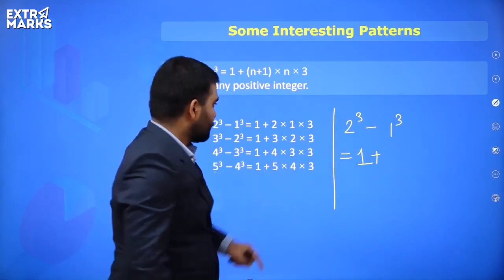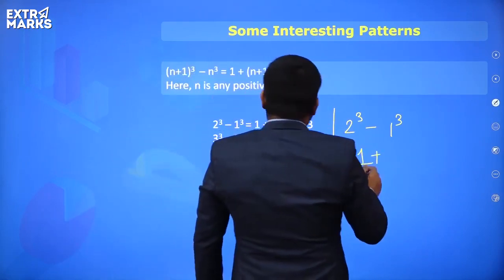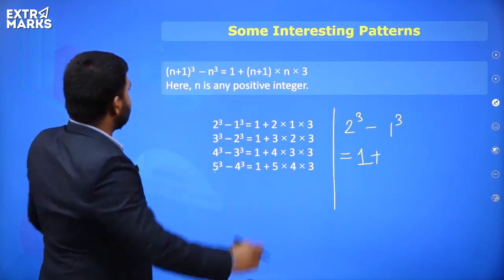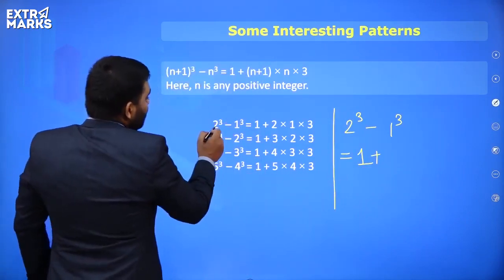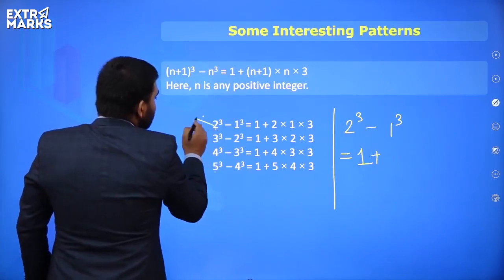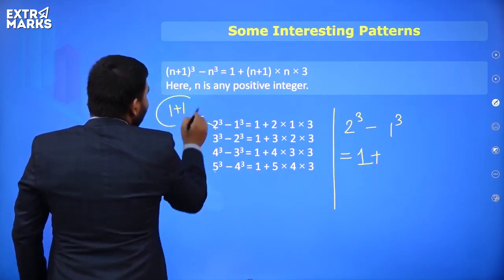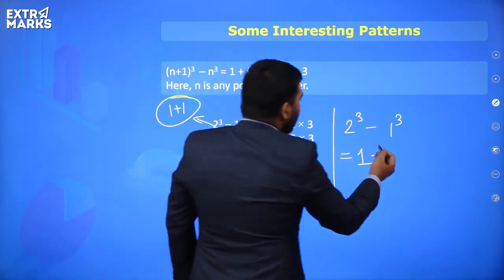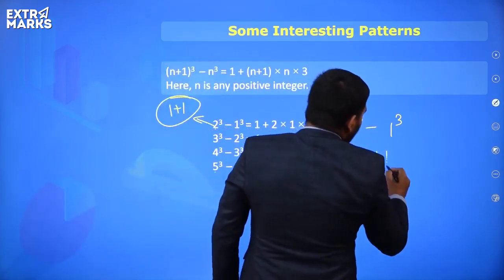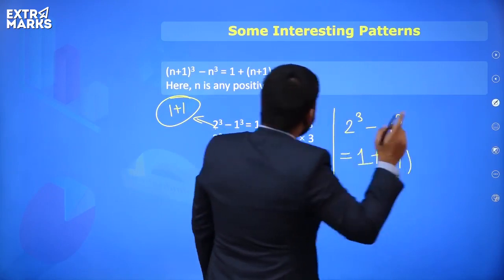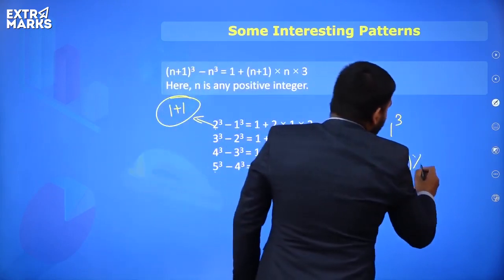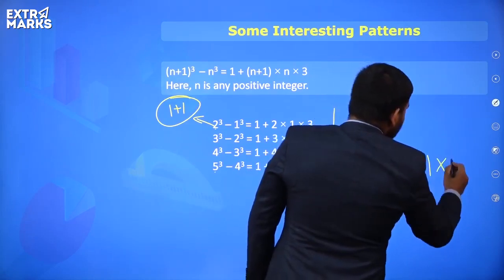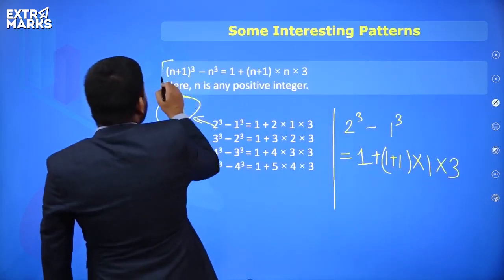N is 1 only, so n plus 1 is 2. So it is 1 plus 1 multiplied by n, multiplied by n plus 1, which is 1 into 3. So you all need to remember this.